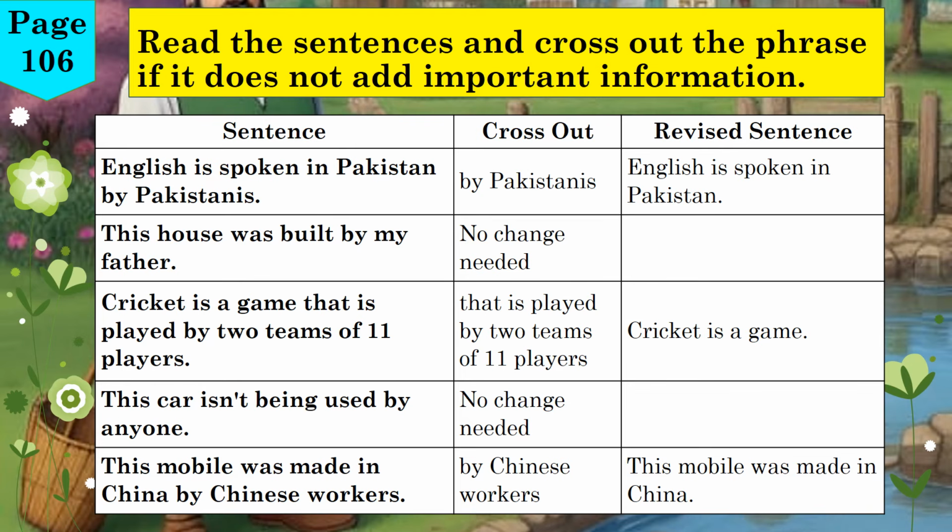Sentence C. Cricket is a game that is played by two teams of 11 players. We can cross out "that is played by two teams of 11 players." Revised sentence. Cricket is a game. The extra part gives detail, but it's not essential to understand what cricket is.